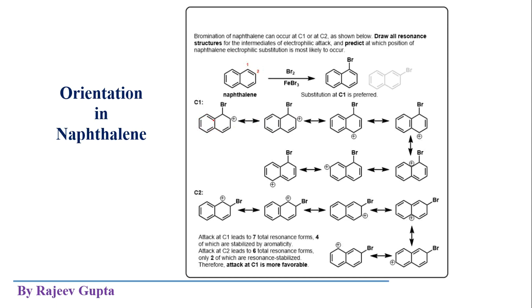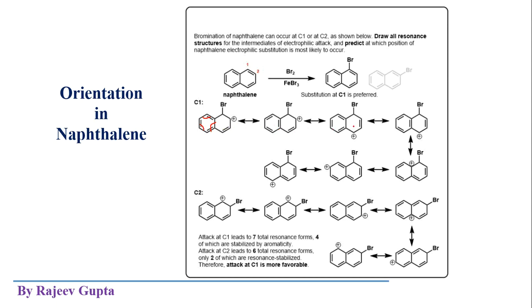In the first resonance structure only a sigma bond or single bond is shown, but in the second resonance structure a double bond is shown. Once the shifting is shown like here, it goes to here, here and like this. So both resonance structures are entirely different structures.